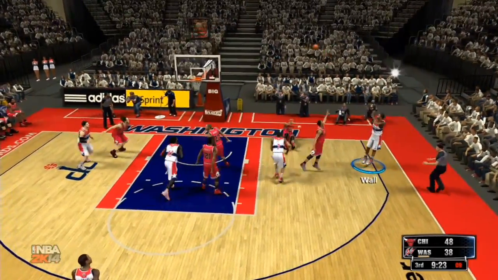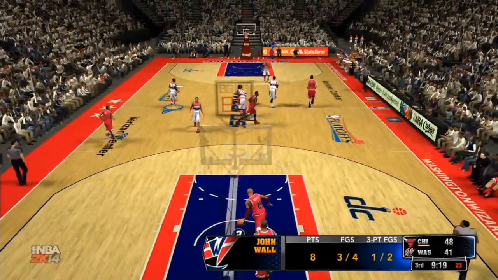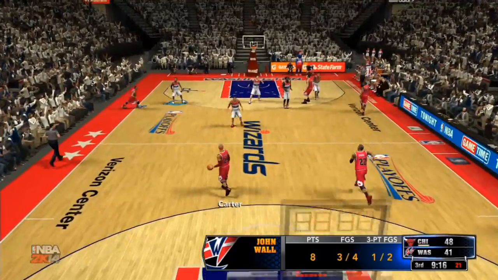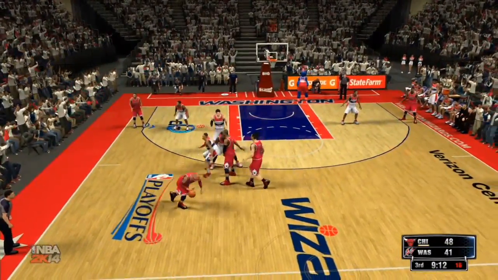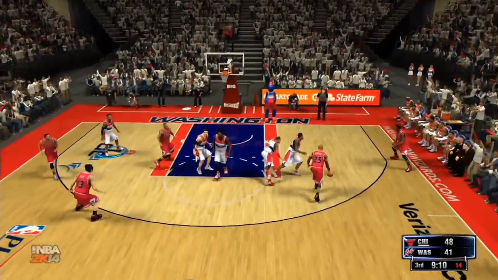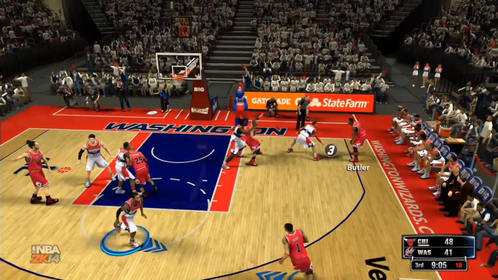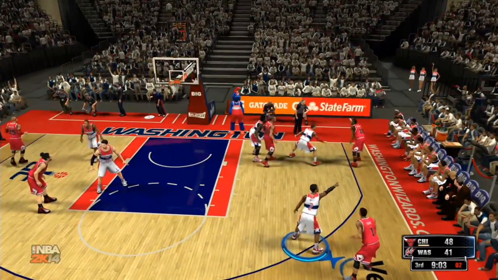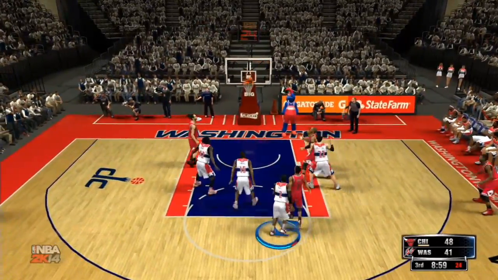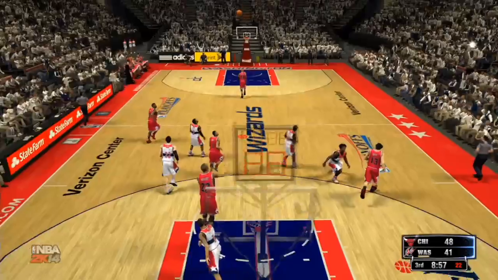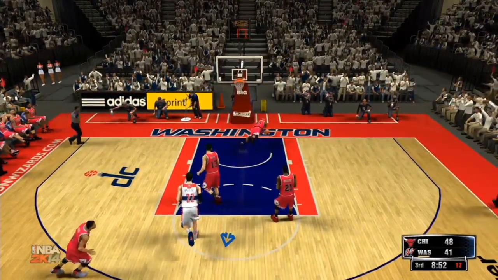Beal driving. Wall, three, right pocket, bang! John Wall, right pocket, three, and that brings the game within 7. Carter, driving. Chicago looking for a bucket here. 5-0 run for Washington. Rose puts a shot up, can't make it. And they will shoot a full court shot, can't make it. I'm not sure why they did that.